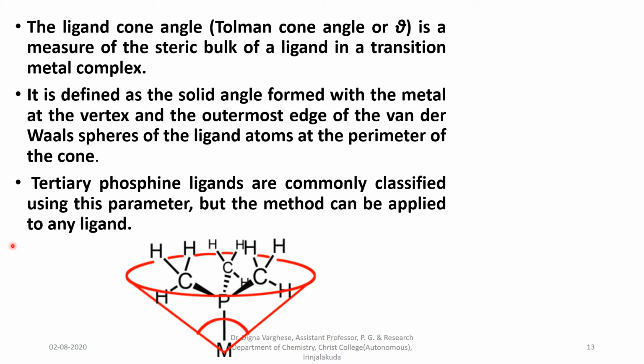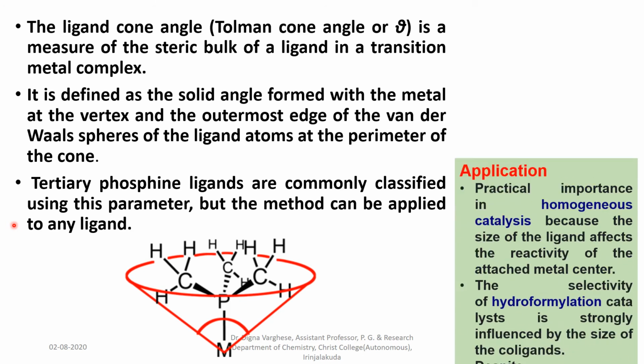Tertiary phosphine ligands are commonly classified using this parameter, but the method can be applied to any ligand.